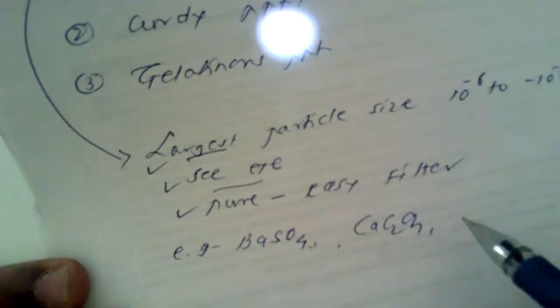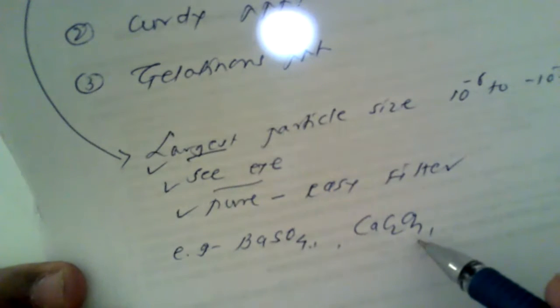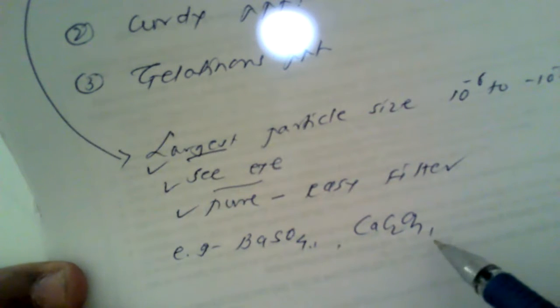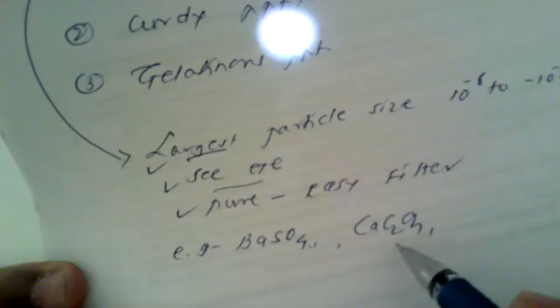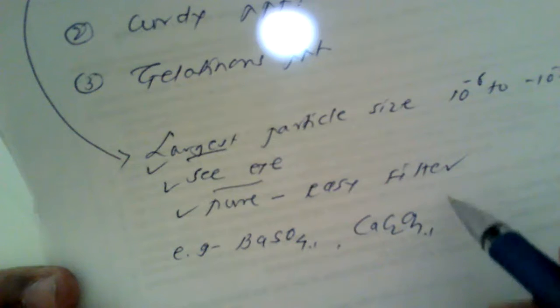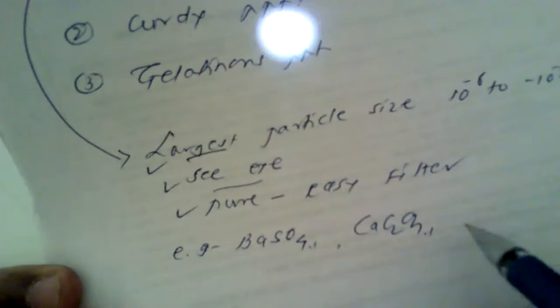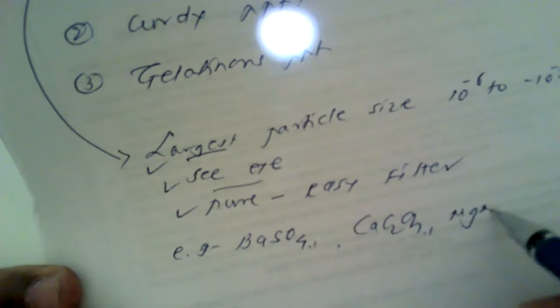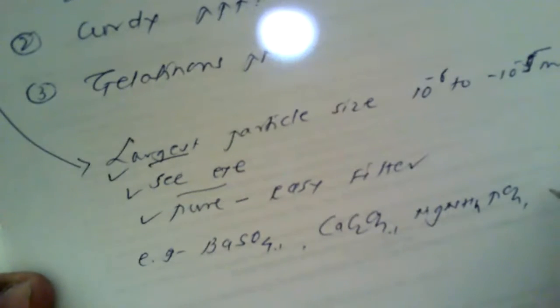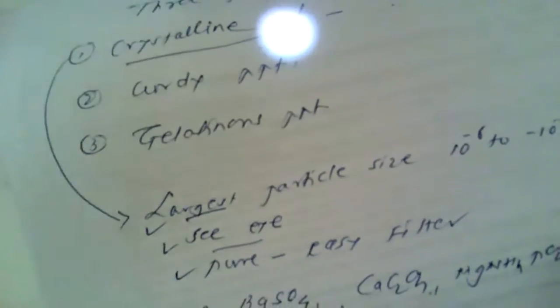If a calcium chloride solution is given, then a calculated quantity of precipitating reagent such as oxalic acid, when added, quantitatively precipitates the calcium from the solution in the form of calcium oxalate, which is white in color and crystalline in nature. Another precipitate is magnesium ammonium phosphate, MgNH4PO4. This is also a good example of crystalline precipitate.